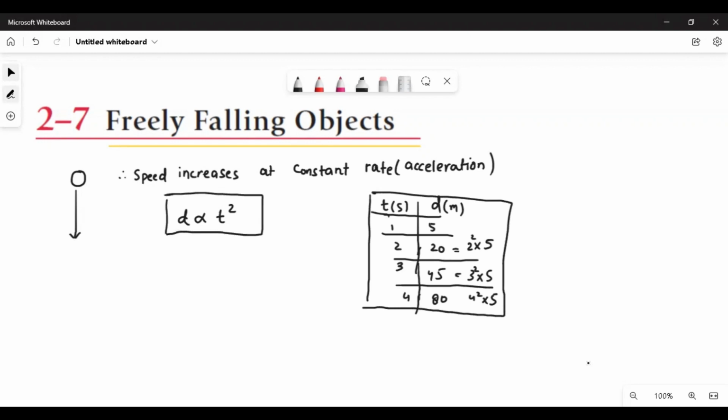So Galileo was a scientist. He talked about the same thing. What did Galileo tell us? Galileo told us that all the objects, either they are heavy or lighter, will fall with the same rate.